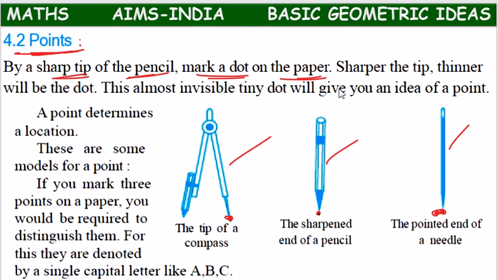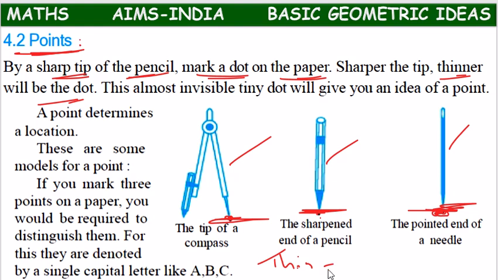So what do we observe? The part touching the paper is considered the tip. The sharper the tip, the thinner the dot will be.